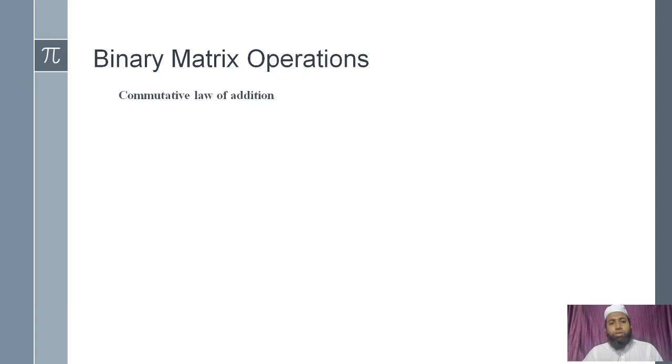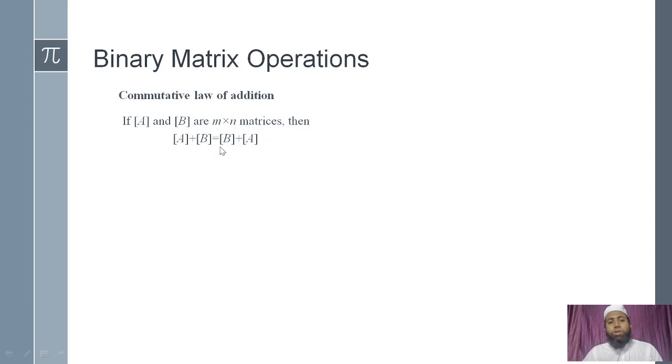First, commutative law of addition. So commutativeness, this is also known as abelian or commutative. Means whenever we are taking the addition of two matrices, we are well familiar that addition of two numbers is same. Means 2 plus 3 you can write 3 plus 2. ये हमको पता है, we know that. In the same way, अगर हम matrices का addition करेंगे a plus b, that will be same b plus a. This is the commutative law of addition.